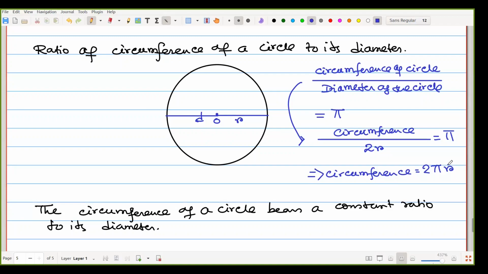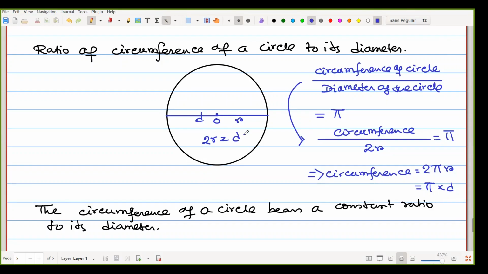Pi is a very important term, in geometry, in trigonometry, in every aspect of mathematics. From here, the circumference is 2 pi r. We can write it also as pi into d, because 2r is d, the diameter.